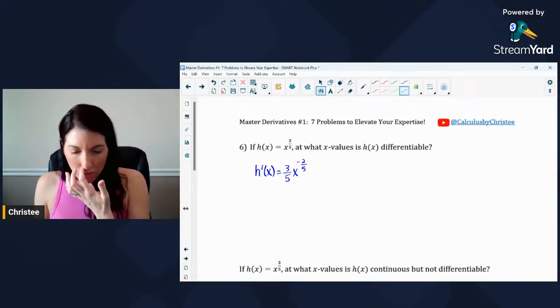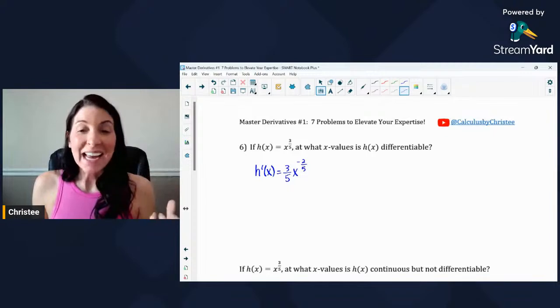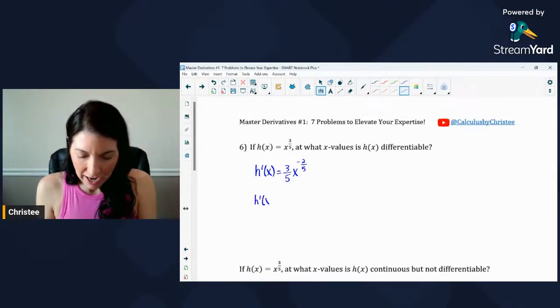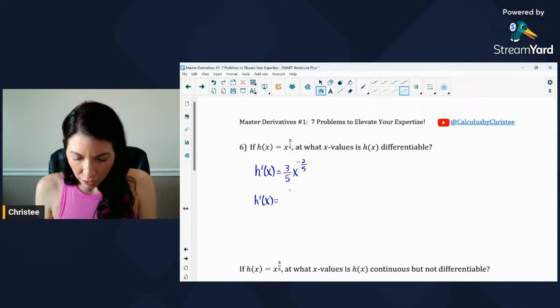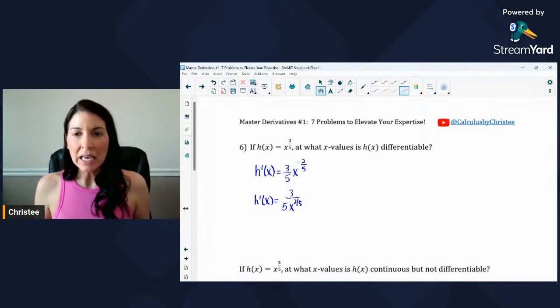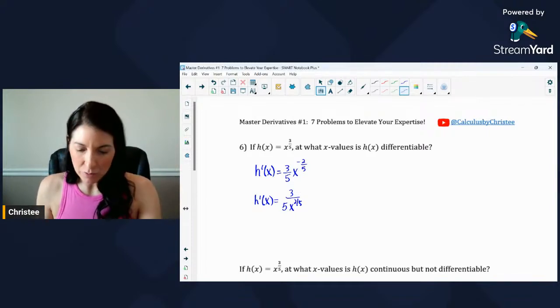All right, so we want to find where is h of x differentiable. And you know what? I'm going to rewrite this without a negative exponent. So this would be 3 over 5 x to the positive 2/5, moving that negative exponent to the denominator to make it positive. But again, I want to know, where is h of x differentiable or not differentiable?